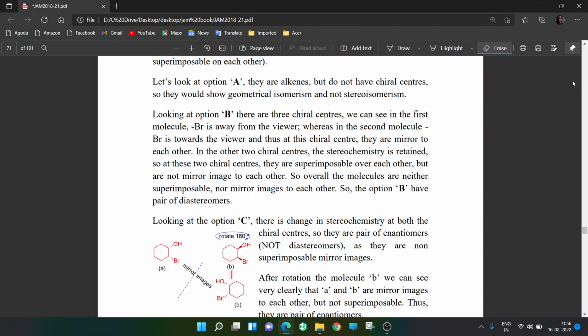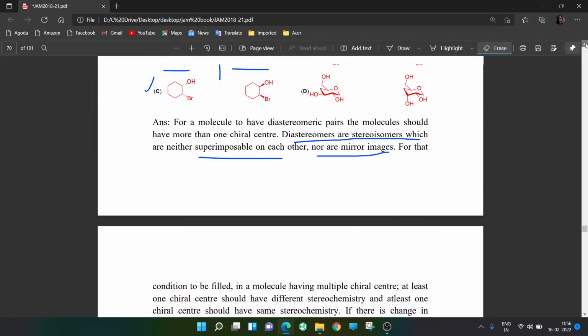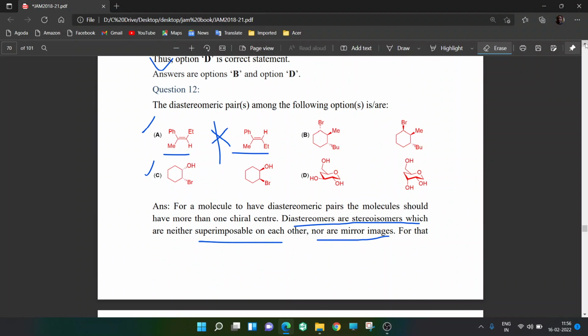I have not done, so that's enough. Okay, let's look at option number C. In option C, we have this one. You have both stereochemistry, both OH and Br, changed.